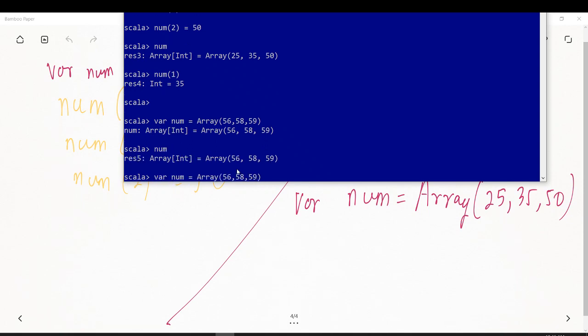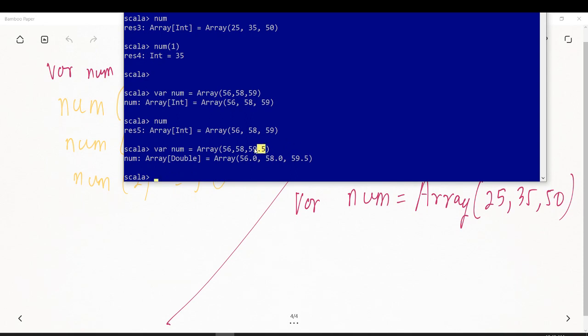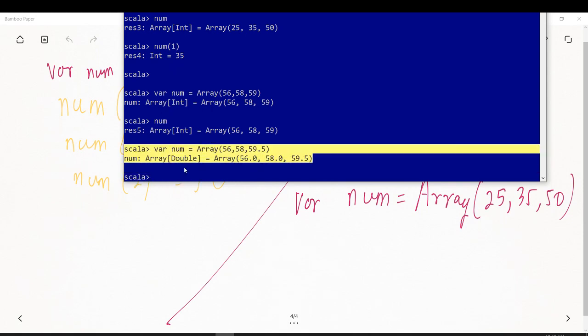I did not say it is an integer, because you are putting an integer value, it automatically took it as an integer, right? Had it been a value with a decimal, it would have automatically taken it as a double, right? So though I gave it 56 and 58, it takes as 56.0, 58.0 and 59.5, because it is a collection of the same data type, right?